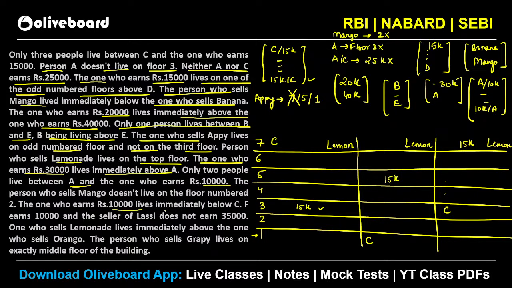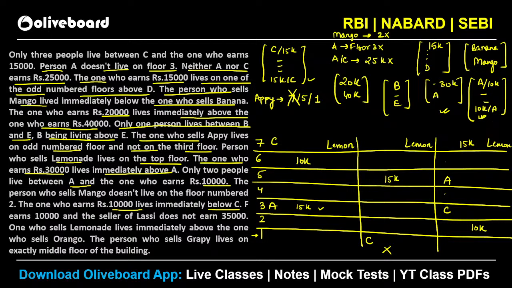The one who earns 10K lives immediately below C. So now you can place this information here. इसको place कर सकते हो, isn't it? So you can see here, the person who is earning 10K has to be immediately below C. So in the first case, 10K will be this one. ये वाला केस invalid हो गया because you cannot place your 10K, and in this case we will have your 10K here. Once you place your 10K, you can place your A also because 10K and A are at a gap of 2 persons. So 1, 2, A will be here in this case. इस वाले केस में 1, 2, A will be here, right?